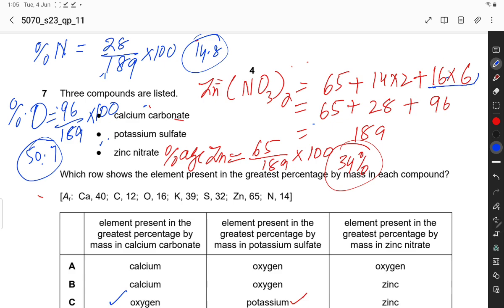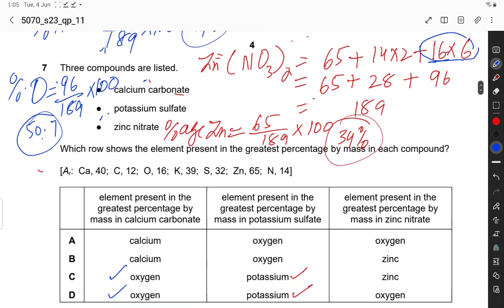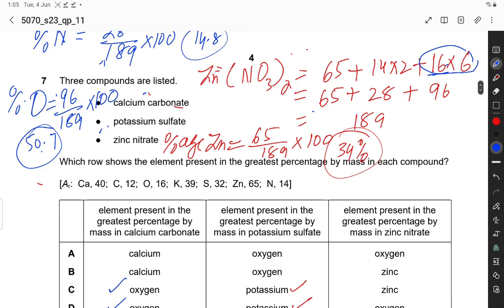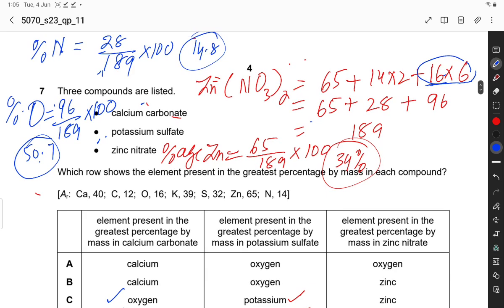For example, in zinc nitrate, 96 is the mass of the oxygen atoms present. The more mass, the more percentage composition, so in this way you can predict which element is present most in a particular compound. This is the trick to solve quickly.